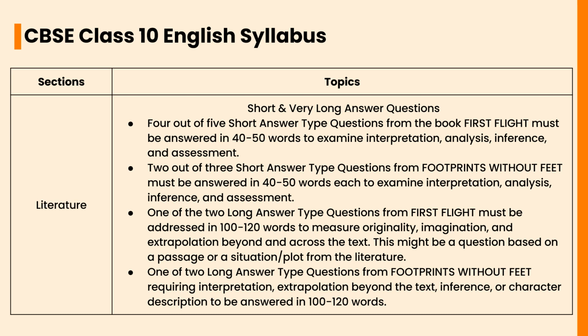Two out of three short answer type questions from Footprints Without Feet must be answered in 40 to 50 words each to examine interpretation, analysis, inference and assessment. One of the two long answer type questions from First Flight must be answered in 100 to 120 words to measure originality, imagination and extrapolation beyond and across the text. This might be a question based on a passage or a situation or plot from the literature. One of two long answer type questions from Footprints Without Feet, requiring interpretation, extrapolation beyond the text, inference or character description, is to be answered in 100 to 120 words.